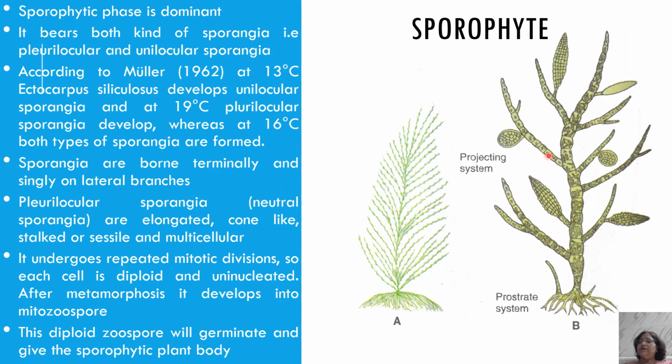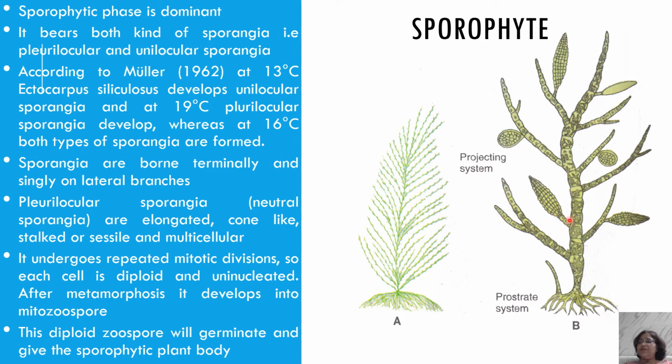Sporangia, any sporangia, may be unilocular or plurilocular, are present at the tip of the lateral branches. You can see, and these branches arise just below the septum. If they are arising at the tip, it means they are terminal in position, and they are single, not in clusters, only one sporangium on one branch.